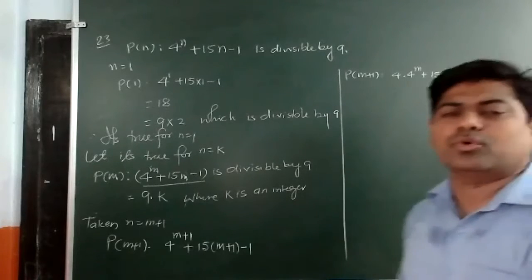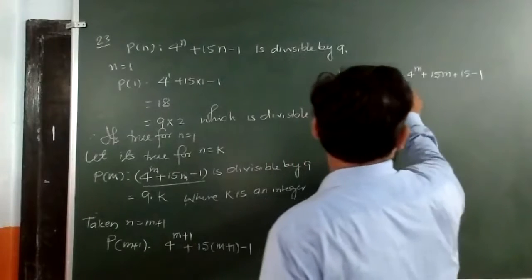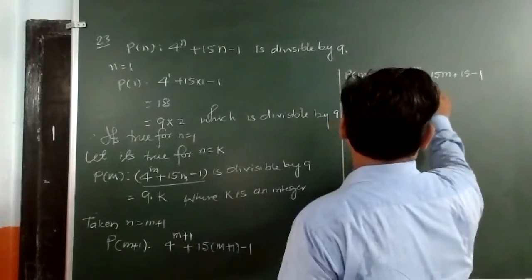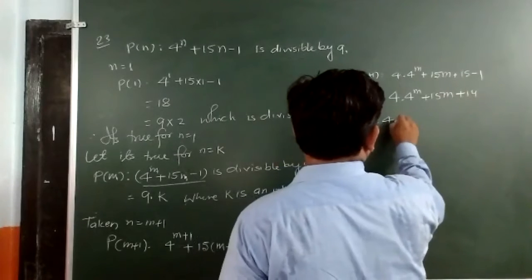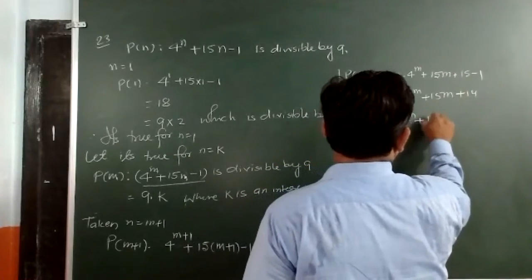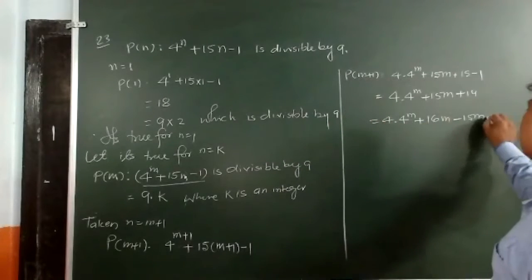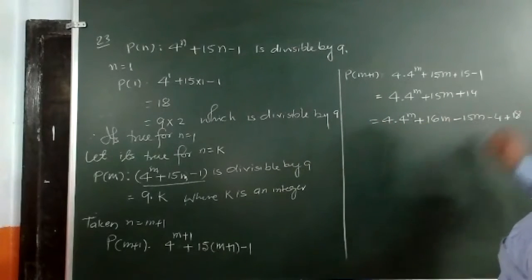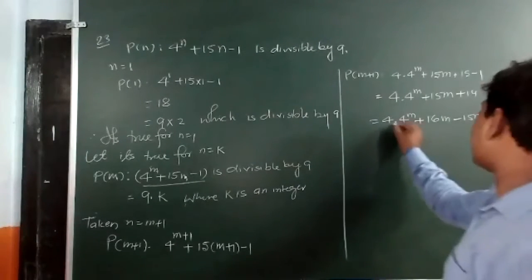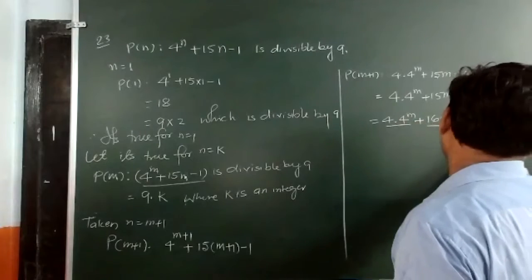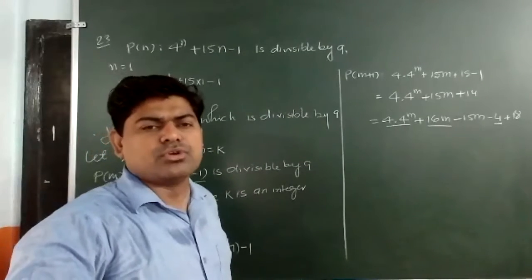I want minus 4. So let me write one more line. It is 4 into 4 to the power m plus 15m plus 14. What I say? It is 4 into 4 to the power m plus 60m minus 45m, and minus 4 is required. So 14 can be written as minus 4 plus 18. Now I am going to take this one and this one together, and from these underlined ones I am going to take 4 common.